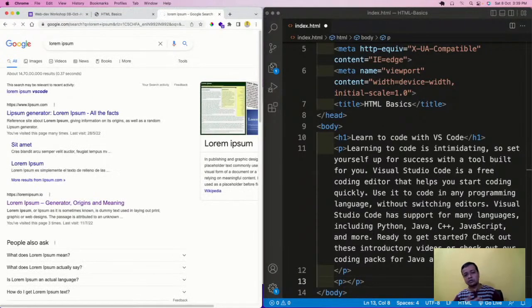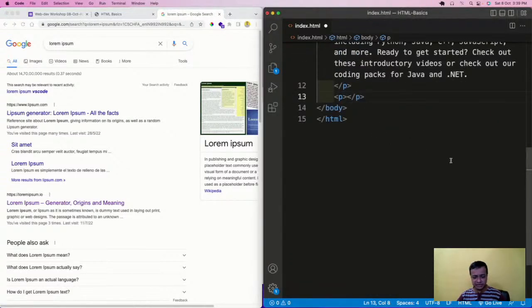What is this lorem ipsum? Lorem ipsum is actually a very old kind of text, like 200 years old. Instead of typing random text like this, which will not even look like a real text, lorem ipsum is something which is actually not a real text, but it looks like a real text. You will see it and think, okay, it's a real text, but it is not. Those words don't have any meaning, but they are laid in such a scientific way that it seems like real text.